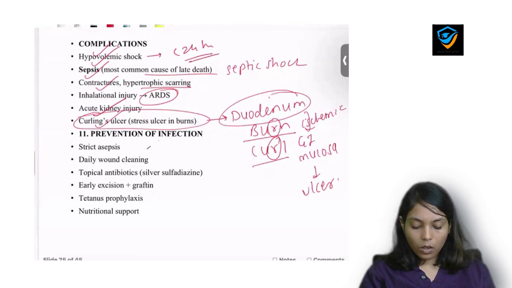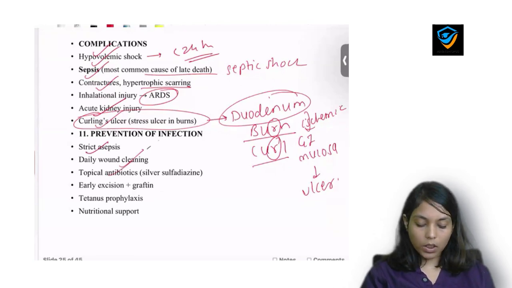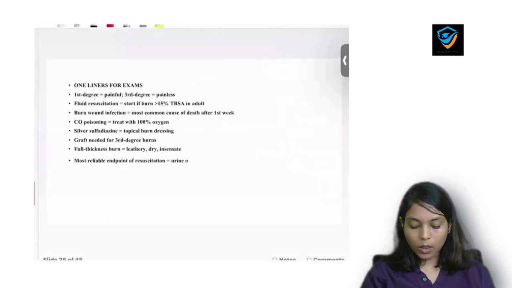How to prevent infection? By asepsis, by daily wound dressing, by topical antibiotics, and the most common antibiotic we use in burn patients is silver sulfadiazine. We'll use grafts, we'll give tetanus prophylaxis to the patient, and by giving nutritional support.